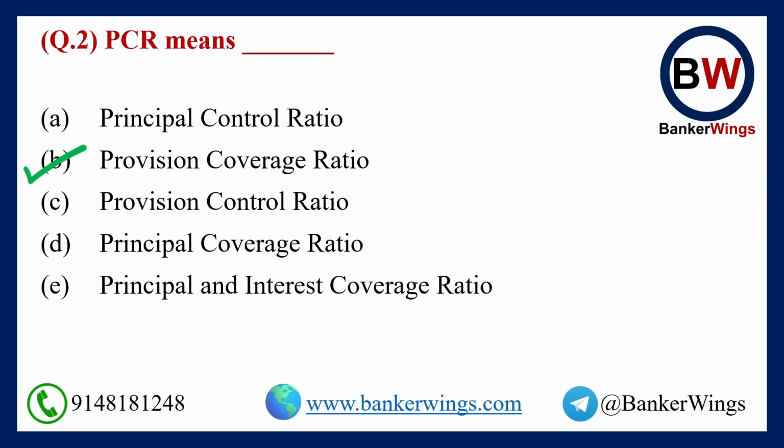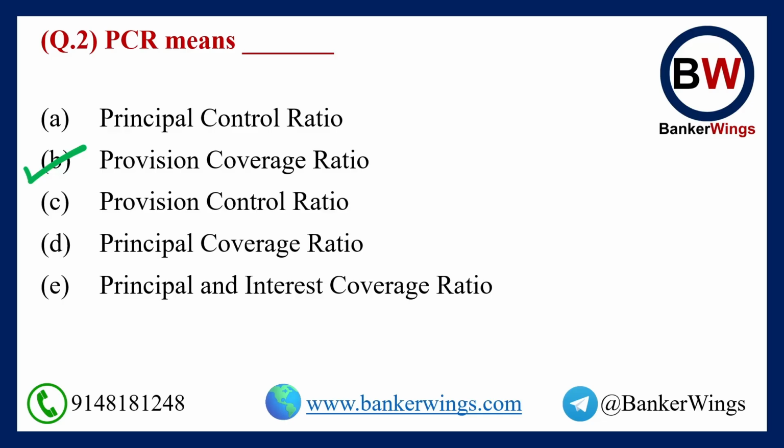Well, what happens is, once a loan account becomes NPA, the bank has to mandatorily set aside some amount to offset the potential loss that it might suffer due to that NPA. That amount that the bank sets aside is called provision. And a bank will have to make different provision amounts for different types of NPA. Then the ratio of the total provision that the bank has made for all its NPA accounts to the total NPA that it has is called provision coverage ratio.